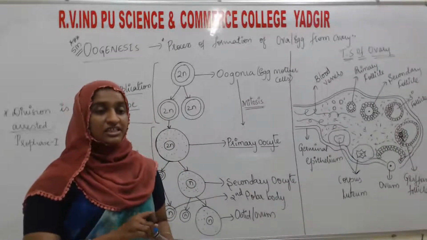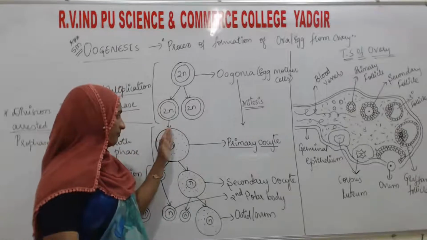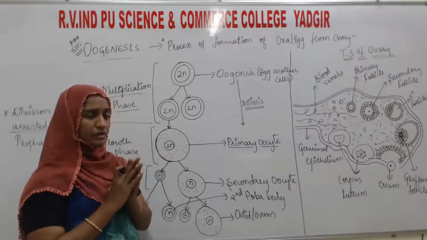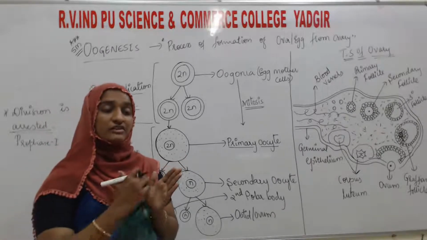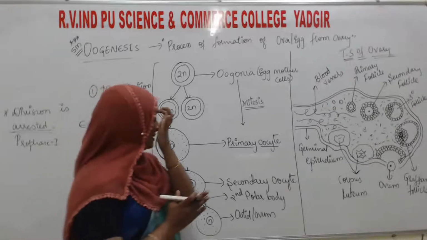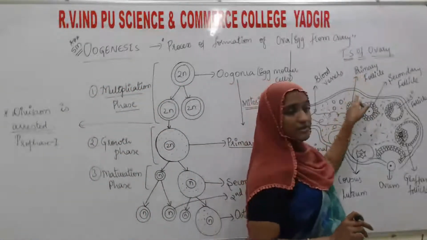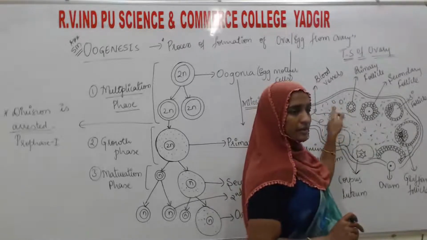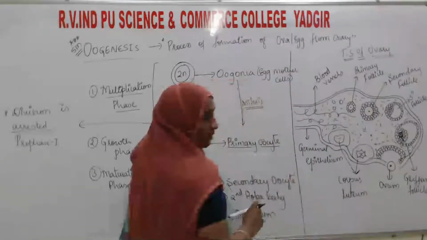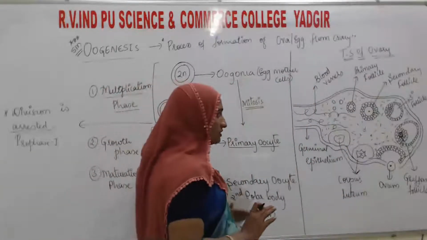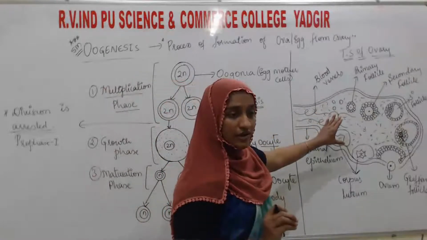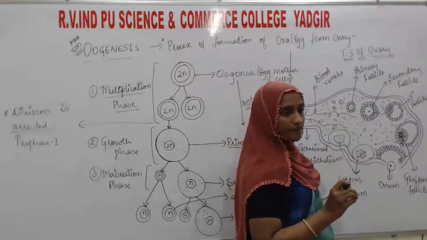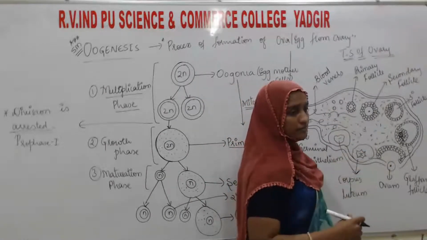Then each primary oocyte, this is the primary oocyte, will start to be surrounded by some cells. You can see here, this is the primary follicle, and these all are oogonia. Where is all this process going to take place? It takes place inside the ovary. Already, you can see there are many oogonia; the only thing is, they are maturing.